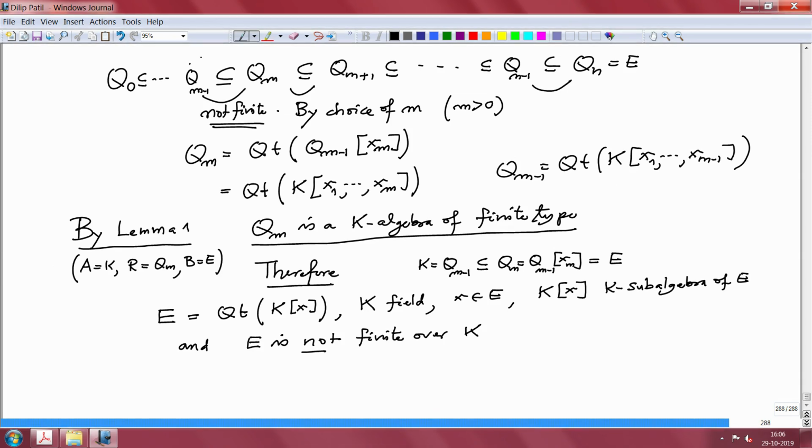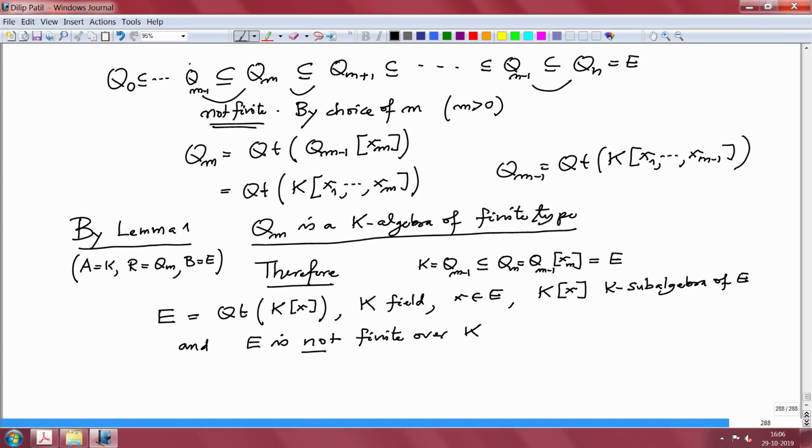So this is my K, this is my K[x], and so we are in this situation. And what do we want to prove? I am looking for a contradiction, because we assume that this m is positive.